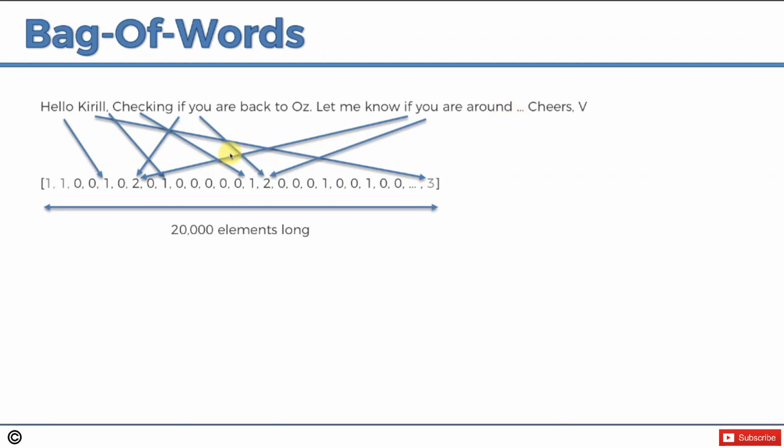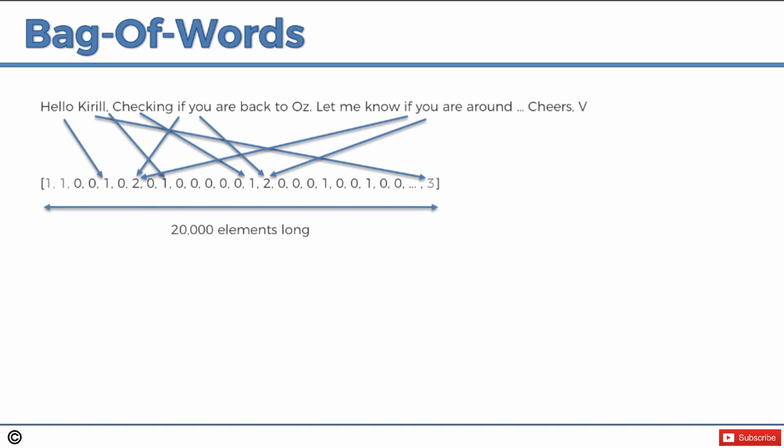So that's basically how we fill this bag of words. We just put in the quantity of words for every position. It's pretty straightforward. We're just filling in this vector. As you can see, it's going to be quite a sparse vector. There's going to be lots of zeros, almost 20,000 zeros, and some of the words are going to be filled in.